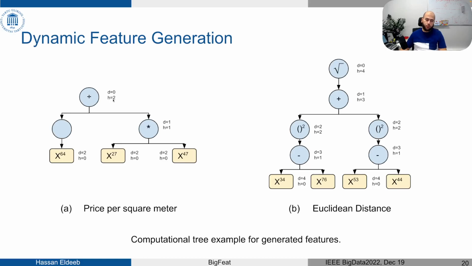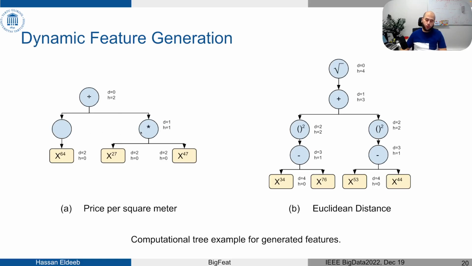So at the beginning, because h is 2, not 0, we sample one operator, which here happens to be the division, and because division is a binary operator, we subtract 1 from the height, so it is now 1, still not 0.